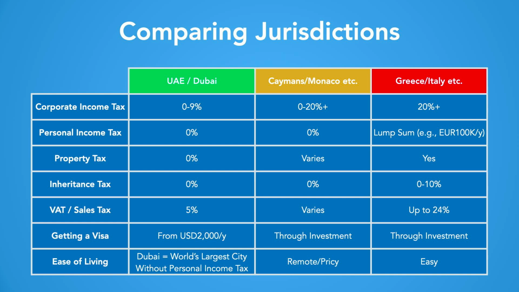And 10-year golden visas are available for a $540,000 investment in real estate or a fixed deposit with a local bank. While some jurisdictions, such as the Cayman Islands or Monaco, offer similarly attractive tax advantages, they are much more expensive. Finding a place to live there will cost a multiple, and they don't have the infrastructure of a large city.